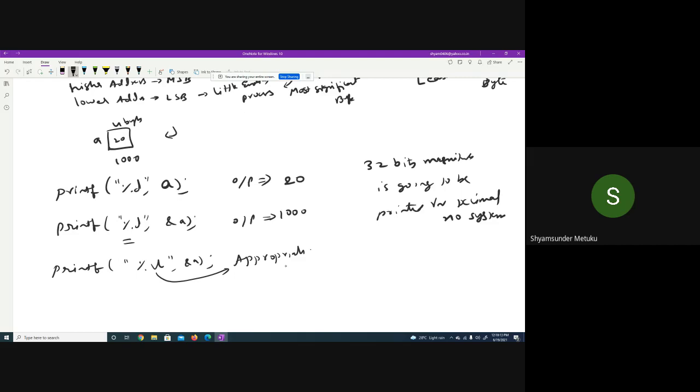That is the reason the better way of using is %x. What does %x indicate? Hexadecimal representation, isn't it? So to represent the address, we use 0x.